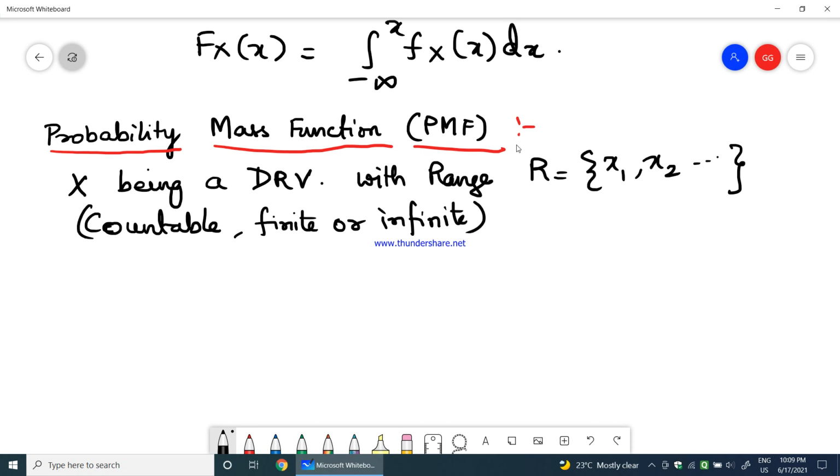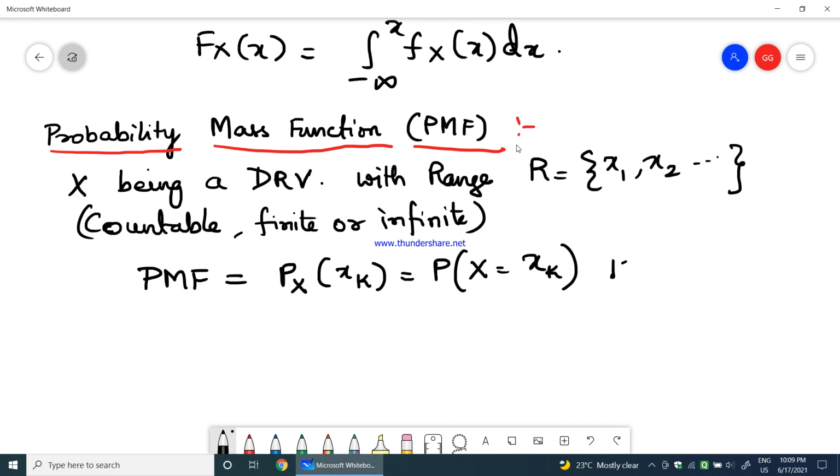Okay, this is the range. Therefore the probability mass function for this discrete random variable X is given by pX(xk) equals the probability of X being equal to xk, where k equals 1, 2, 3, and so on. This is the probability mass function of X.